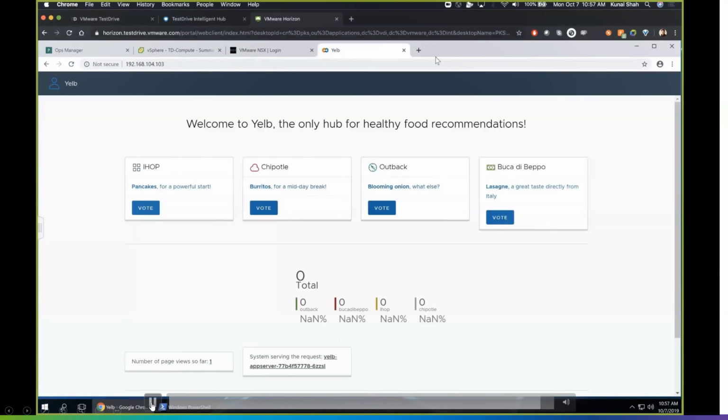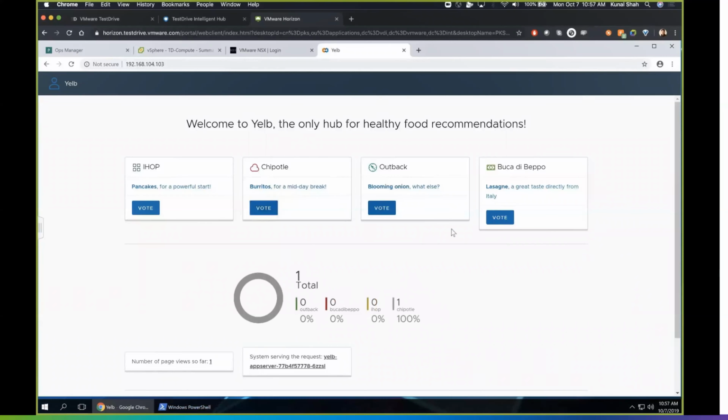Notice that I have not given the other port number here, because there are 2 port numbers if you have seen. One is 80 colon and then the other 5-digit one. The 5-digit one was the internal one which is bound to port 80. That's why on HTTP directly we can see the application. So this is the YELB UI which we have deployed on the Kubernetes cluster. It has a database. That's why whatever instances we are hitting, it is recording the instances.